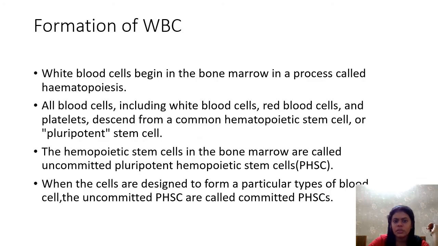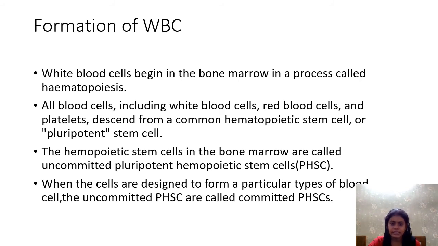Formation of WBC or leukopoiesis. Okay, white blood cells begin in the bone marrow, formed from the bone marrow by a process which is called hematopoiesis. All blood cells, including white blood cells, red blood cells, and platelets, descend from common hematopoietic stem cells or pluripotent stem cells. The hematopoietic stem cells in the bone marrow are called uncommitted pluripotent hematopoietic stem cells.